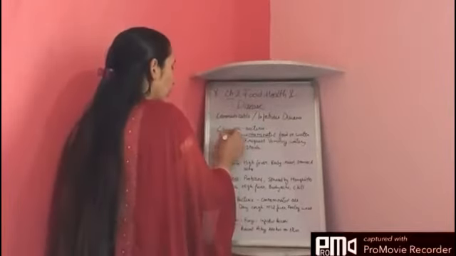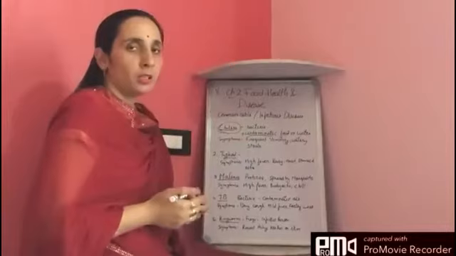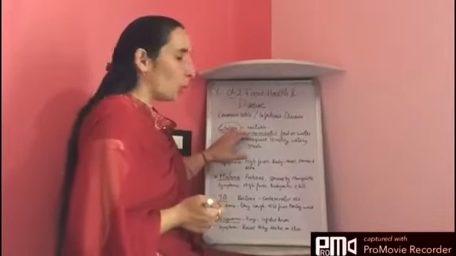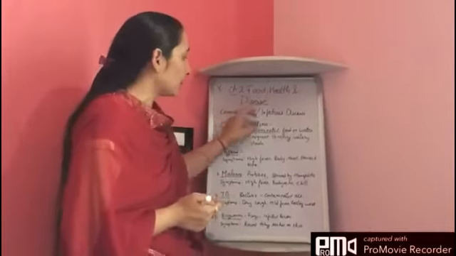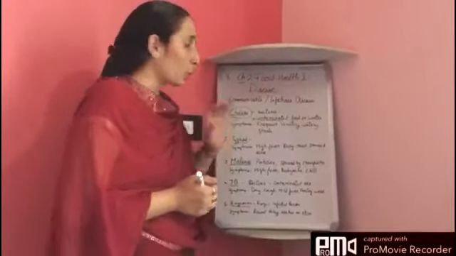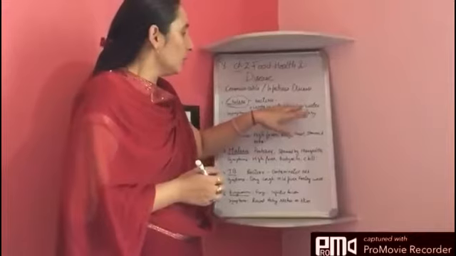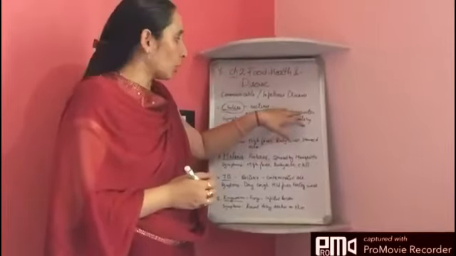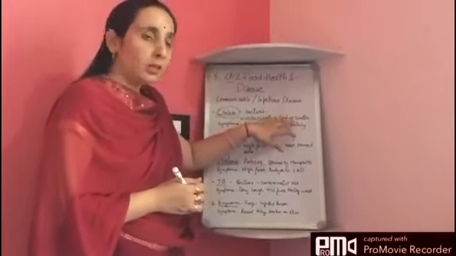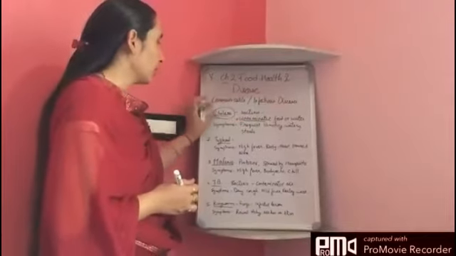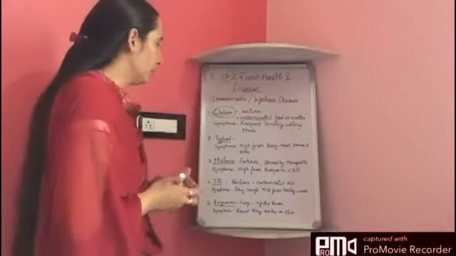Now, how do we prevent the disease cholera? If we avoid taking contaminated food and water, and proper hygienic conditions are maintained when we drink water or when we make our food, these methods can help us prevent cholera.